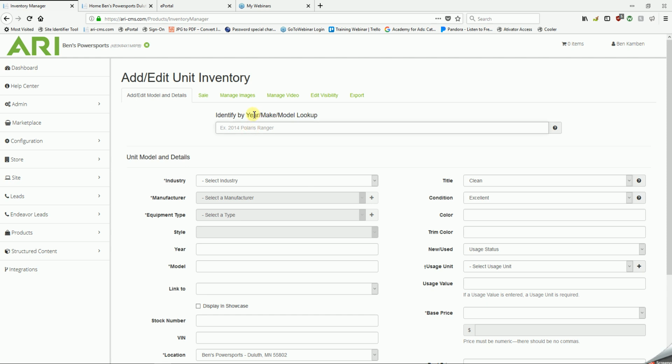We'll type in the information in the order that it states above. We'll start with our year, 2016. Next, we'll go with our manufacturer. We'll start to type in Mastercraft. And we'll give this page a moment to load.